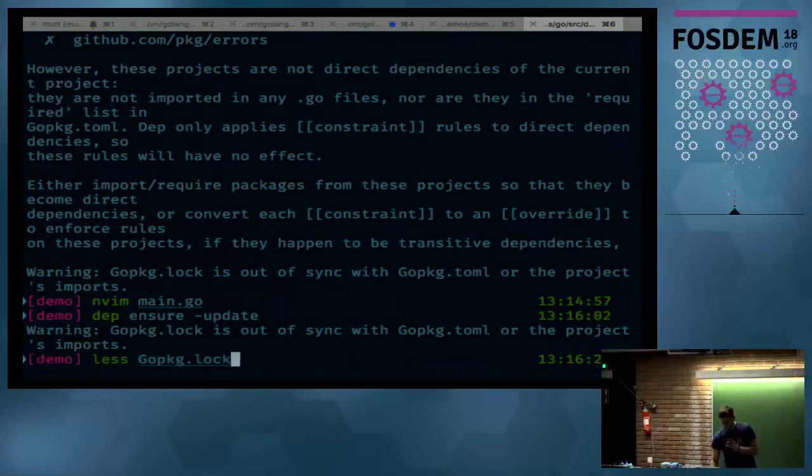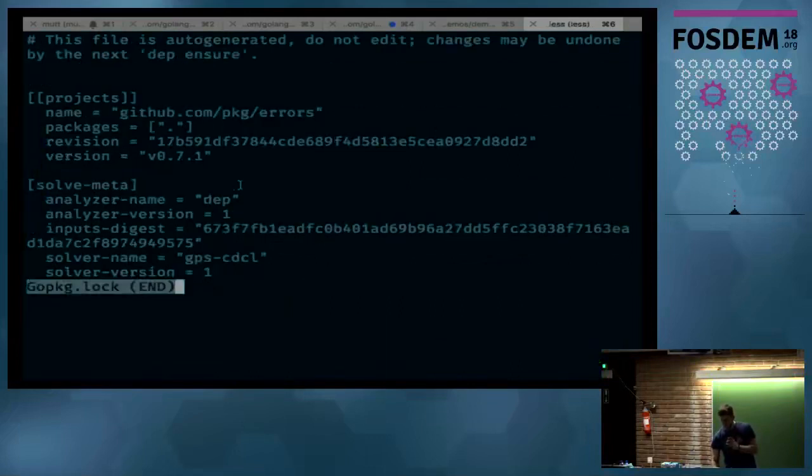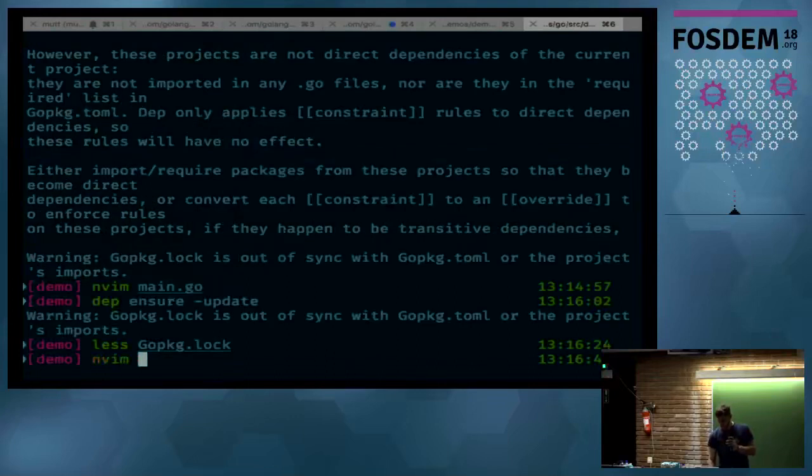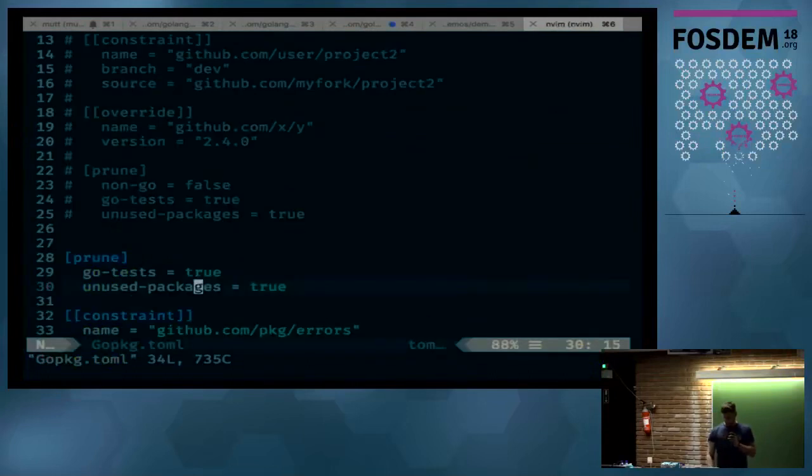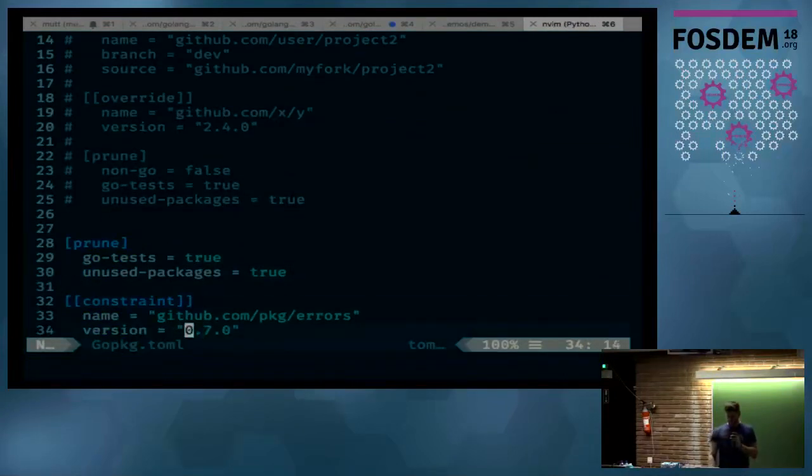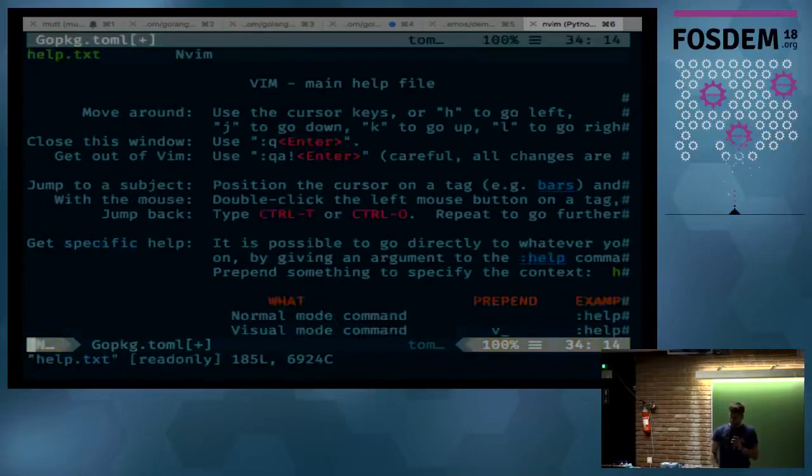So no effect on our Gopkg.lock because package errors was already at the latest version that was allowed by the constraint that we specified. This is a key concept with update. What update actually does is it looks at the version in your Gopkg.toml, the constraint specified in your Gopkg.toml, which here is v0.7.0 with this little implicit caret.